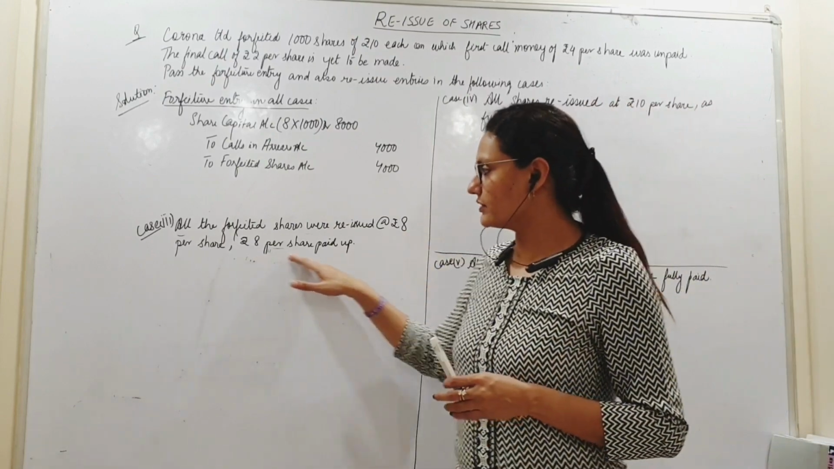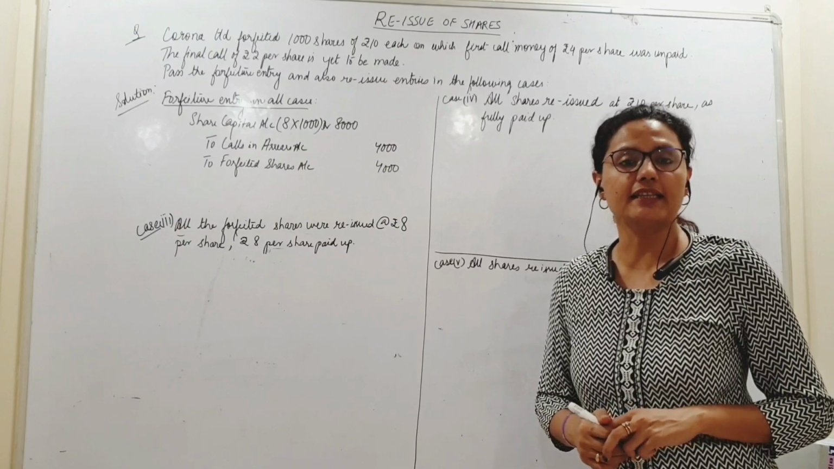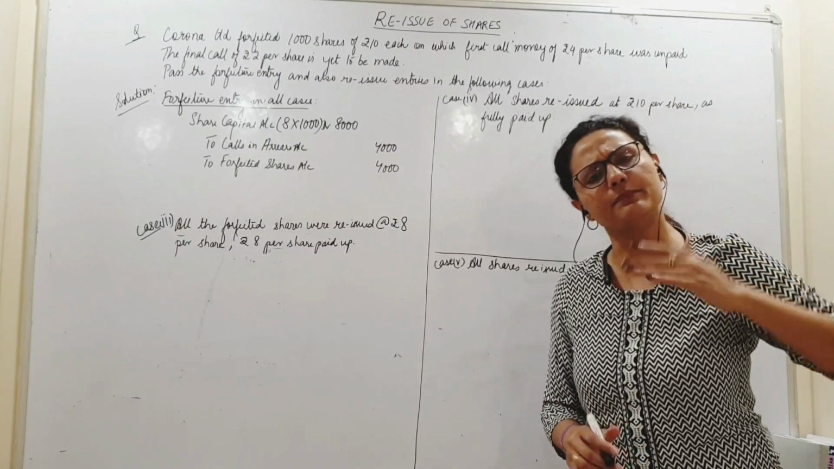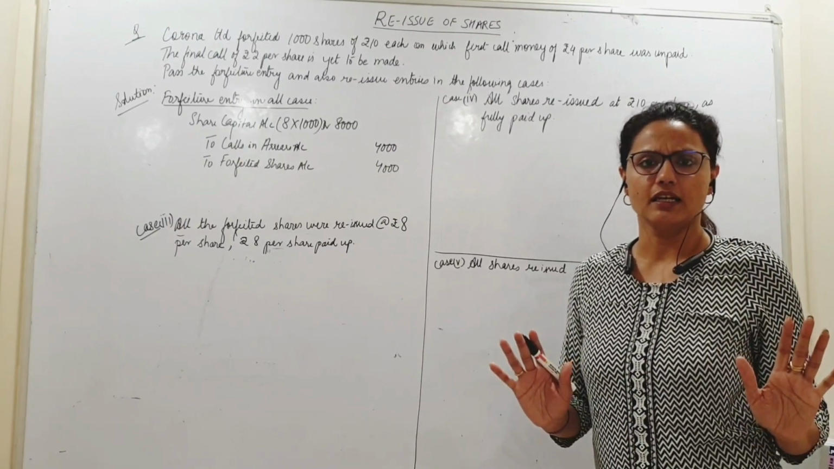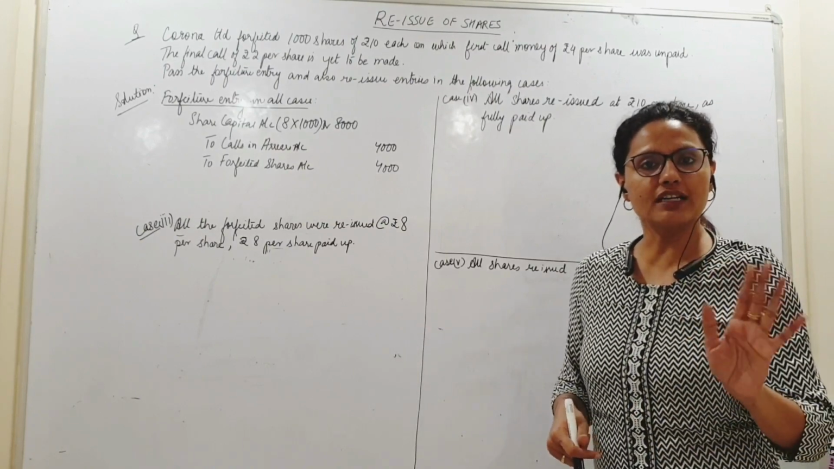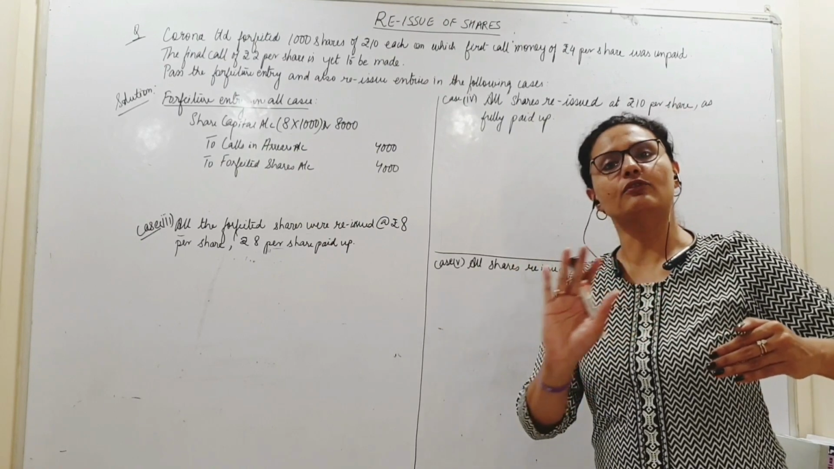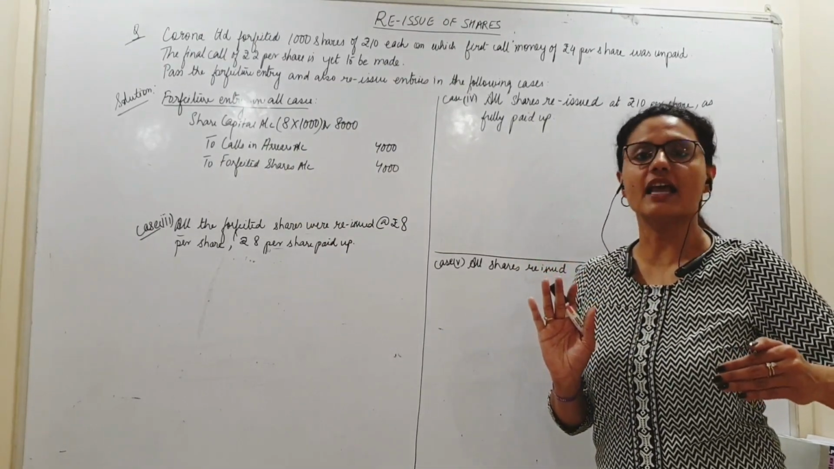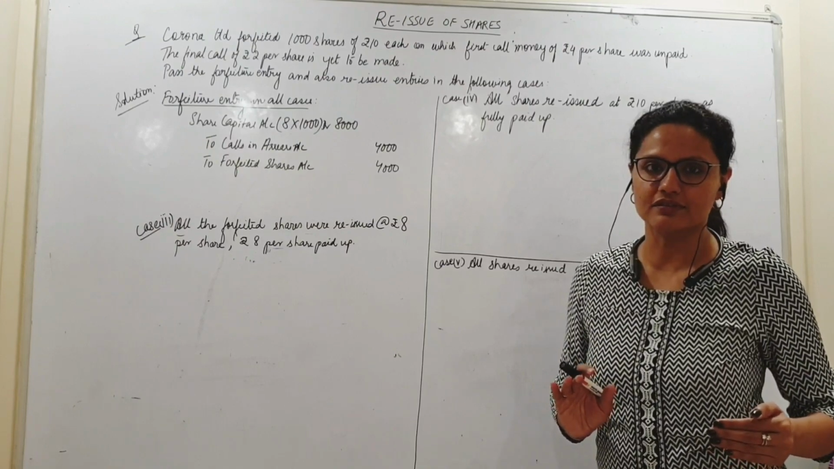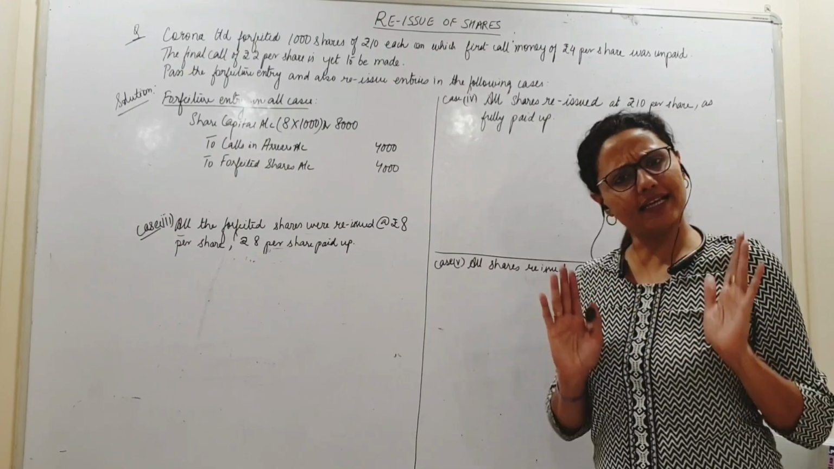Right now, what is the difference? Rupees 8 per share paid up. Matlab, I am considering that the shareholder has paid me 8 per share only. I am not considering fully paid. That means, am I allowing a discount? No. I am selling off shares as 8 per share paid up.